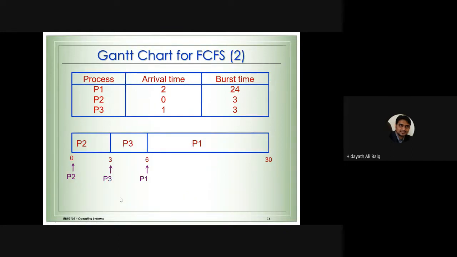Now we have another example here: process 1, process 2, process 3. As I told you in the last class, for the first come first serve algorithm, what is important is the arrival time. The name of the process is not important; P1, P2, P3 is of no use. What is important for us is the arrival time. Which process has come first? If you look at this question, process 2 has come first, then process 3, then process 1.